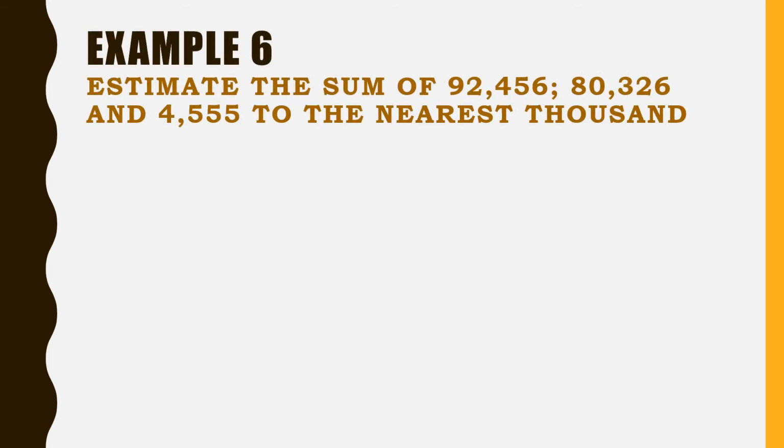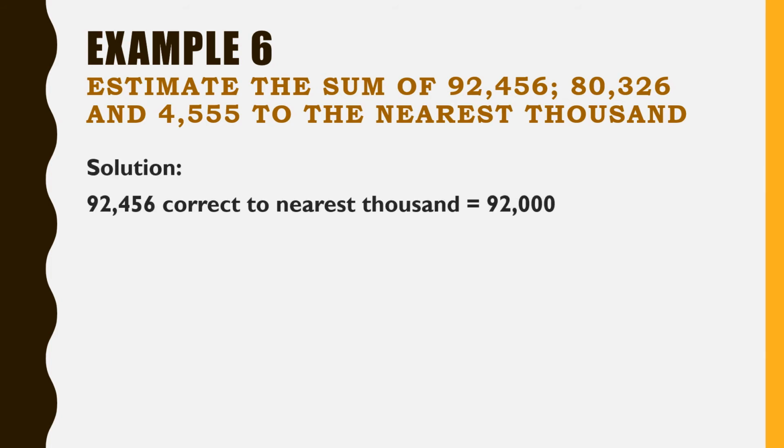Estimate the sum of 92,456, 80,326 and 4,555 to the nearest 1000. So we have the solution. 92,456 correct to the nearest 1000 equals 92,000.